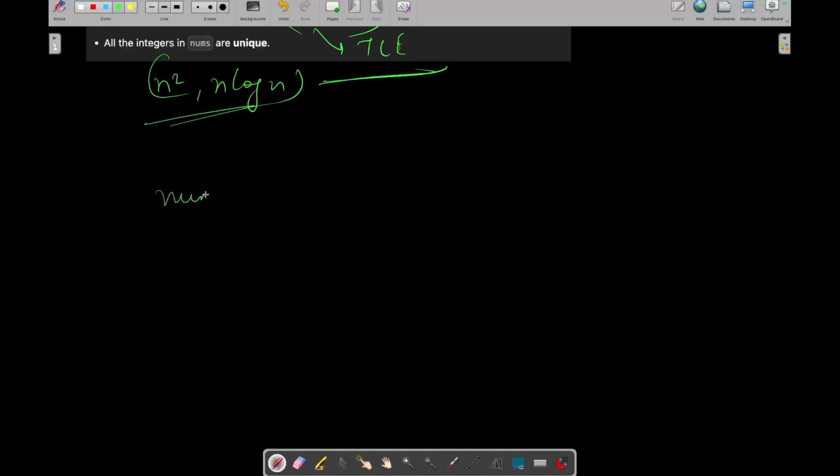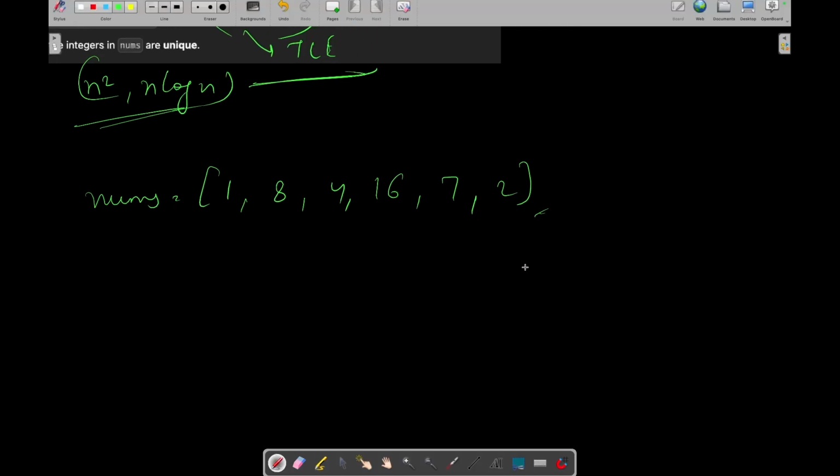So let's say we have some vector, let's say 1, 8, 4, 16, 7, 2. First we need to check, if you have some vector a, b, c, whether a is divisible by b or b is divisible by a.